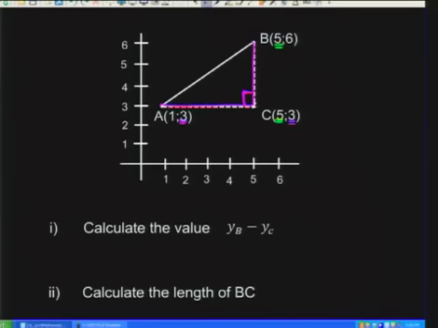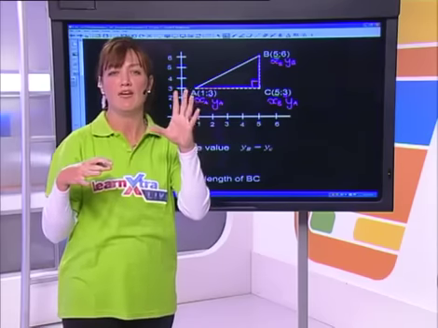All right. So let's say what we're going to do first of all. Just to clarify, I'm going to refer to this point over here as my xb, and I'm going to refer to that one as my yb. So it's the x and the y coordinates of my B coordinate point. This one over here is my xa and ya. And then over here, this x coordinate was actually the same as the one above it, so let's keep it as xb, and that y coordinate is the same as in the horizontal line, so let's refer to that as ya. Okay, so I've just given them names according to where they are on the Cartesian plane.